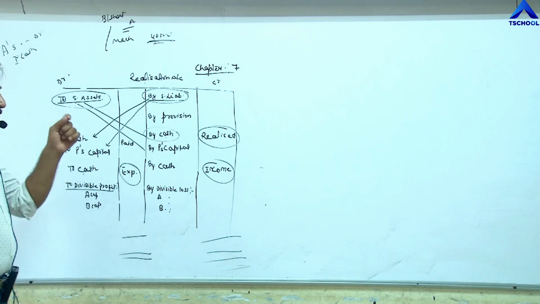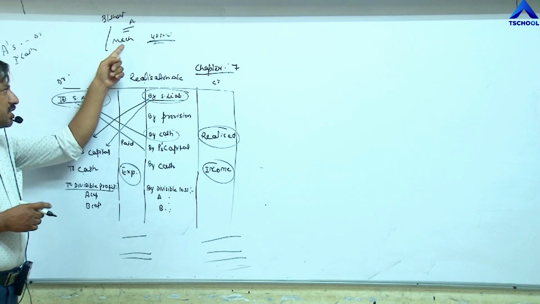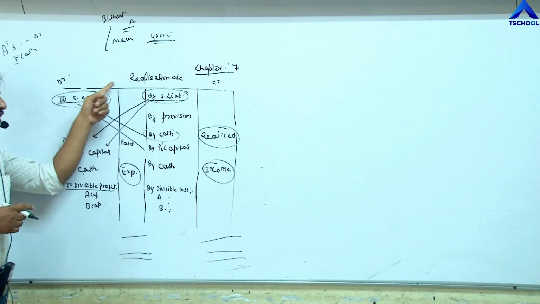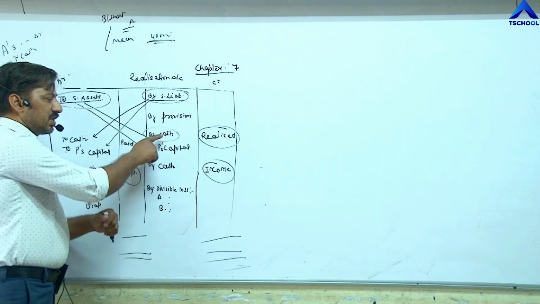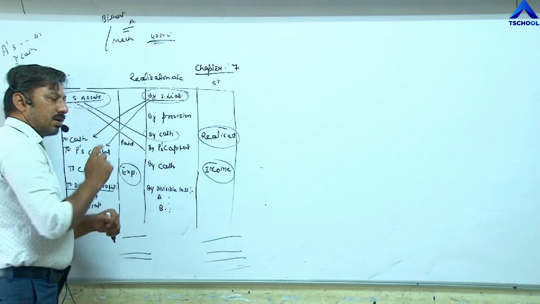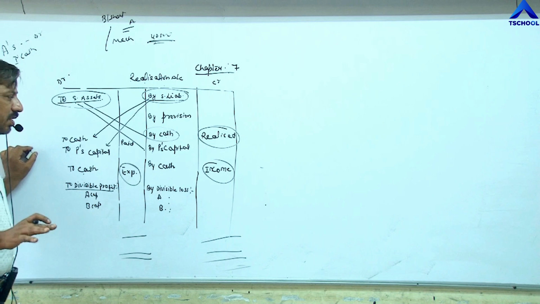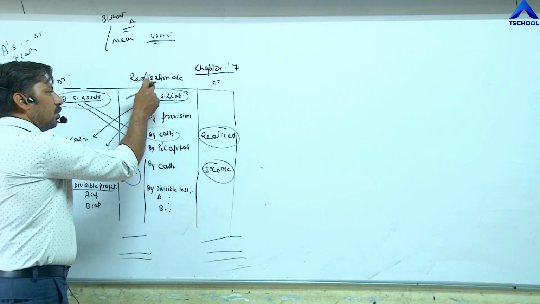So at the time of dissolution we need to close all the assets. Here the machine is given, so we write the machine. The first entry becomes realization account debit to machine. Now the second entry we pass either for sale or if it is taken by a partner. If information is given that the machine is realized, then we pass the entry cash account debit to realization.